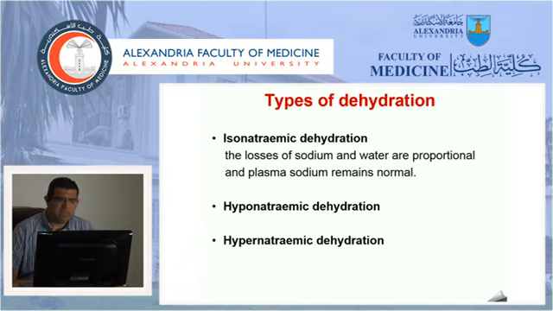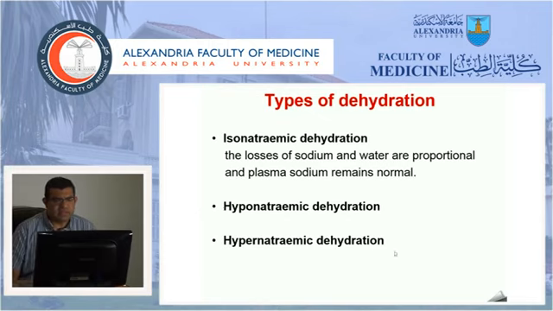That's why the fluid will be shifted from the extracellular fluid to the intracellular fluid, and this will cause the signs of dehydration to be more obvious and to appear to you as more severe.